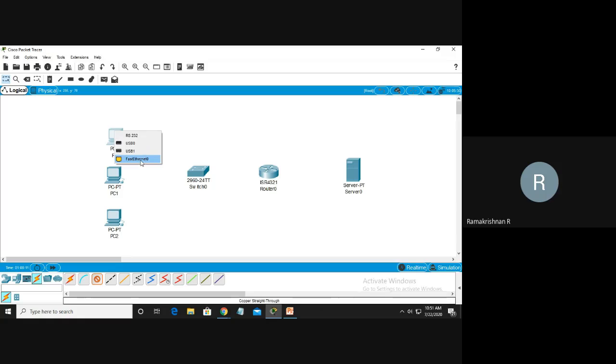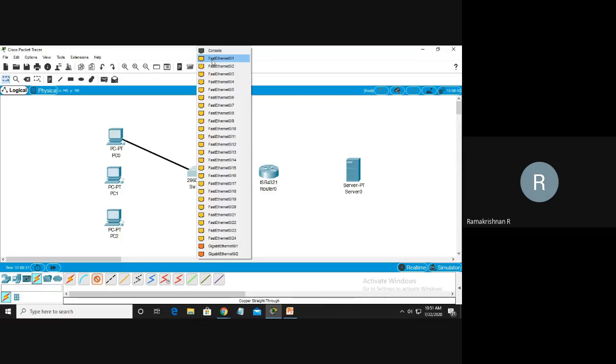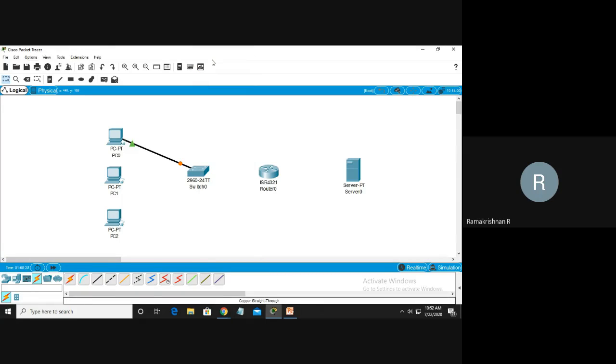So I connected. This is the fast ethernet cable, fast ethernet 0. This is the first cable, and this is the identification of the cable number. There are 24 cables, 0 to 24. The first cable I took for the first, 0th computer. Then the second I connect to this one, and it automatically takes 2 and 3. Here I connected 3, so the 3 computers are connected to the network switch.